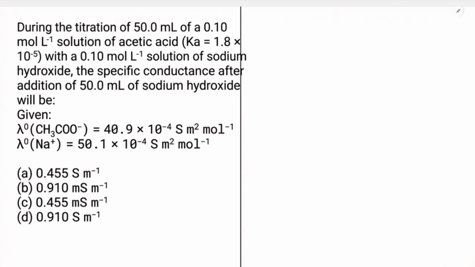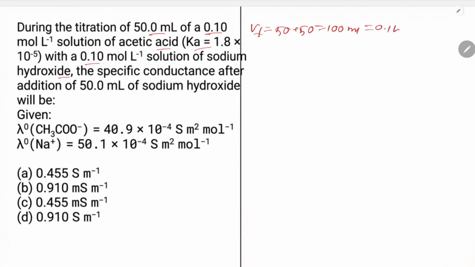The next question: during the titration of 50 ml of acetic acid, K is given, with sodium hydroxide solution, find the specific conductance after addition of 50 ml of sodium hydroxide. So the final volume is 50 plus 50, about 100 ml, 0.1 liter.